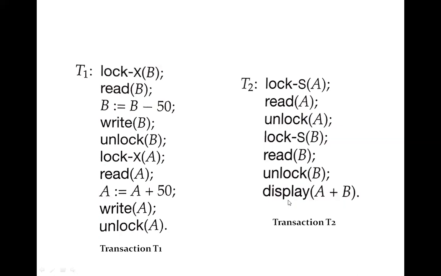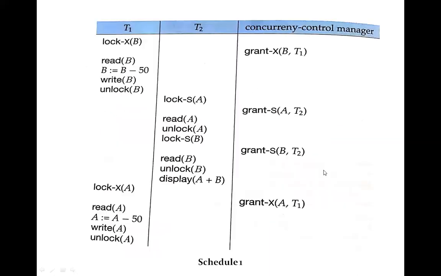But what will happen if the transactions are interleaved and the situation comes like this? In this situation, first T1 requests a lock in the exclusive mode for the data object B, and the concurrency control manager grants the exclusive mode lock for object B to T1.